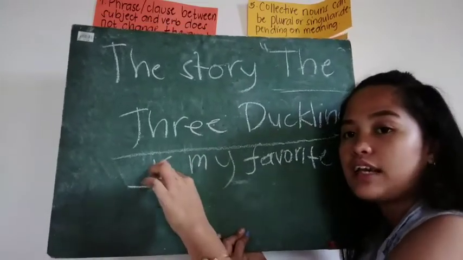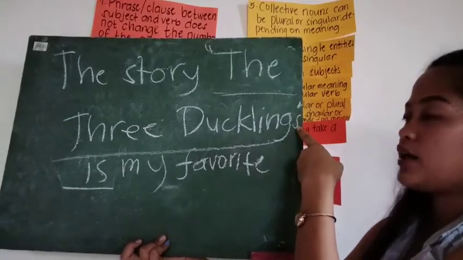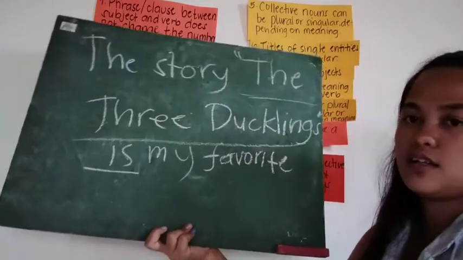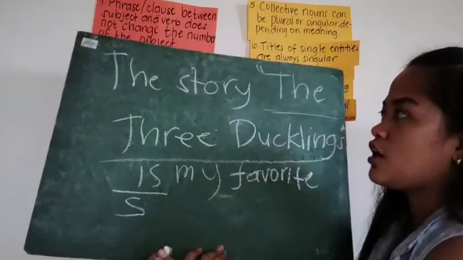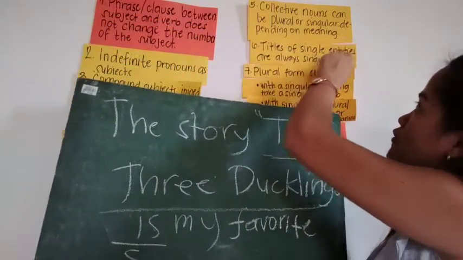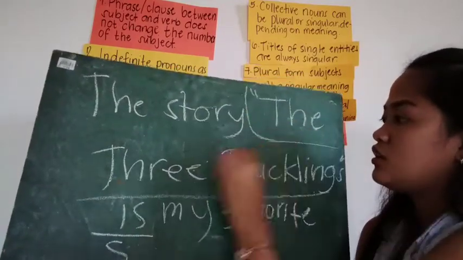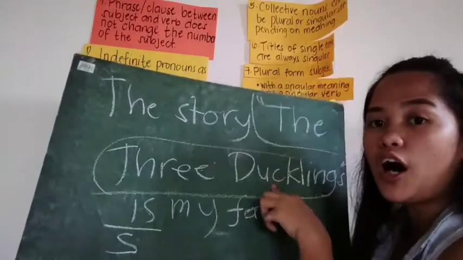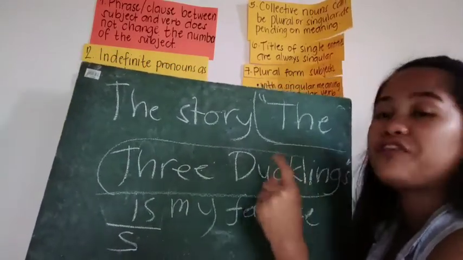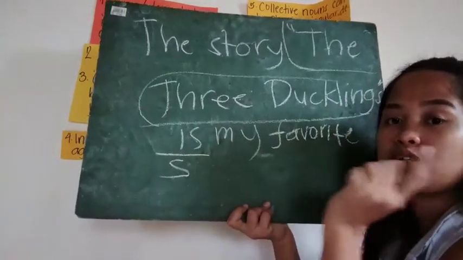Why is it still "is", even if it ends with a plural, ducklings? No, it's still singular because these are titles of single entities. So this is a title, so this must be singular and will be followed by a verb which is also singular.